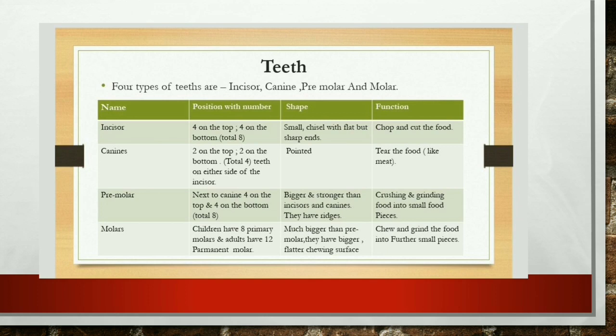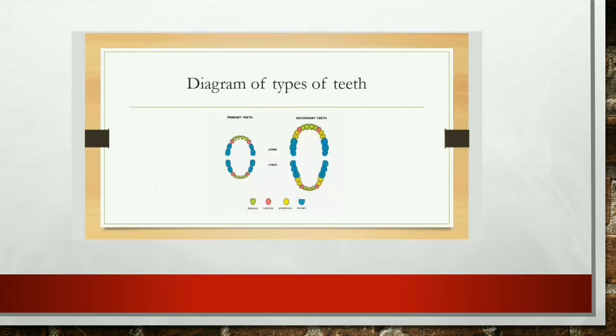When they eventually grow up, children have 20 teeth in total. They have only 8 primary molars as a child, but when they grow up into an adult, they have 12 permanent molars. Understand? They have 12.